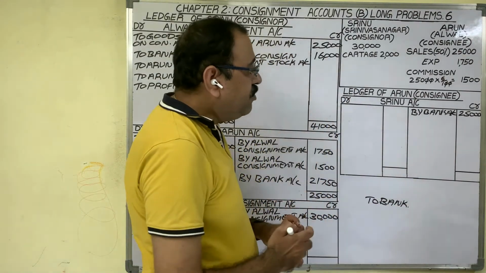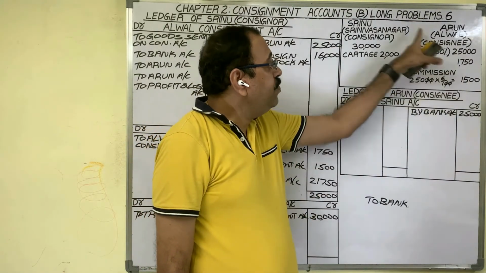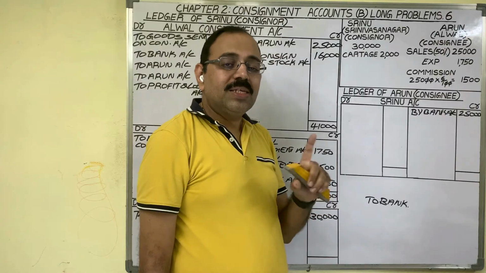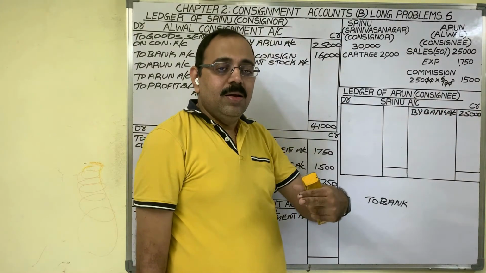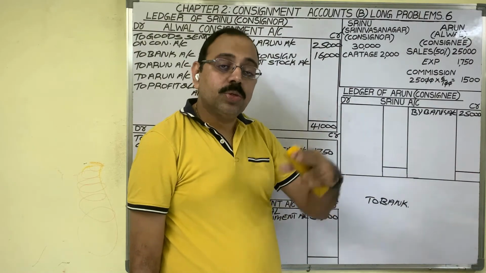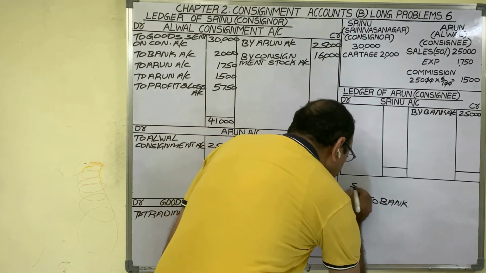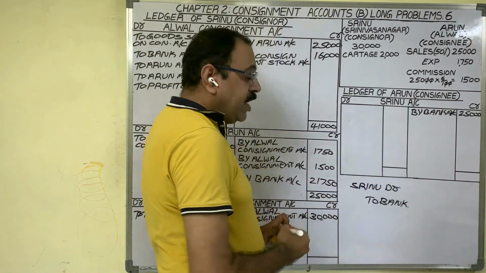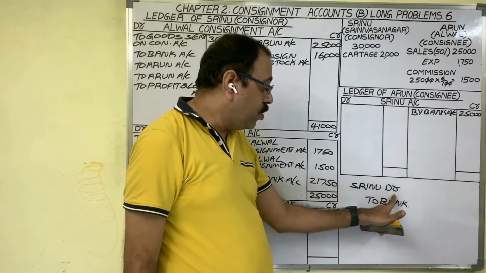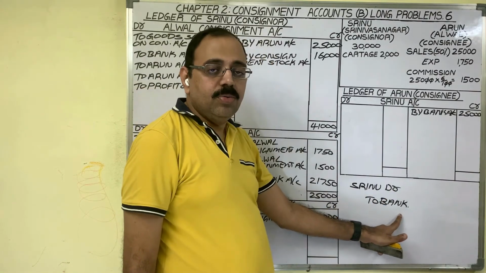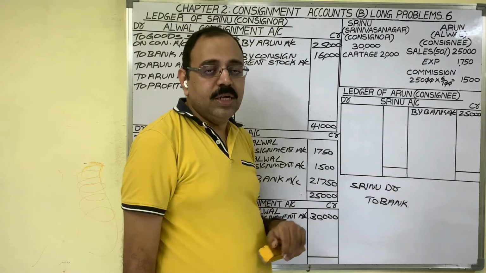And this 1750 in future he should collect from Srinu. So for 1750, Srinu is becoming a debtor. Debtor means asset, asset shows a debit balance. Therefore, we should debit Srinu account. For consignee's expenses, in consignee's books, entry is Srinu account debtor to bank account. Narration being the entry for expenses.